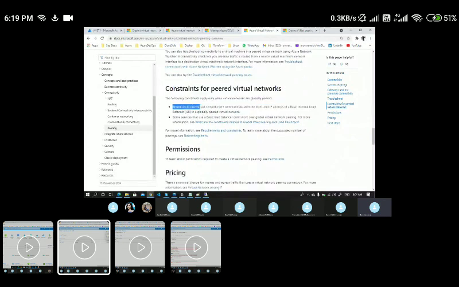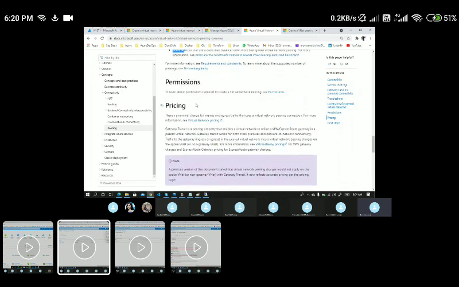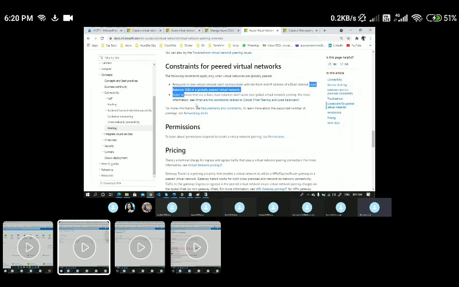Resources in one virtual network cannot communicate with the front end IP address of the basic internal load balancer. This is some additional topic because we did not discuss anything about the load balancer. But typically, the challenge that you could face in creating a VNet peering is very simple: if the IP ranges are the same, you cannot set up the peering connectivity.